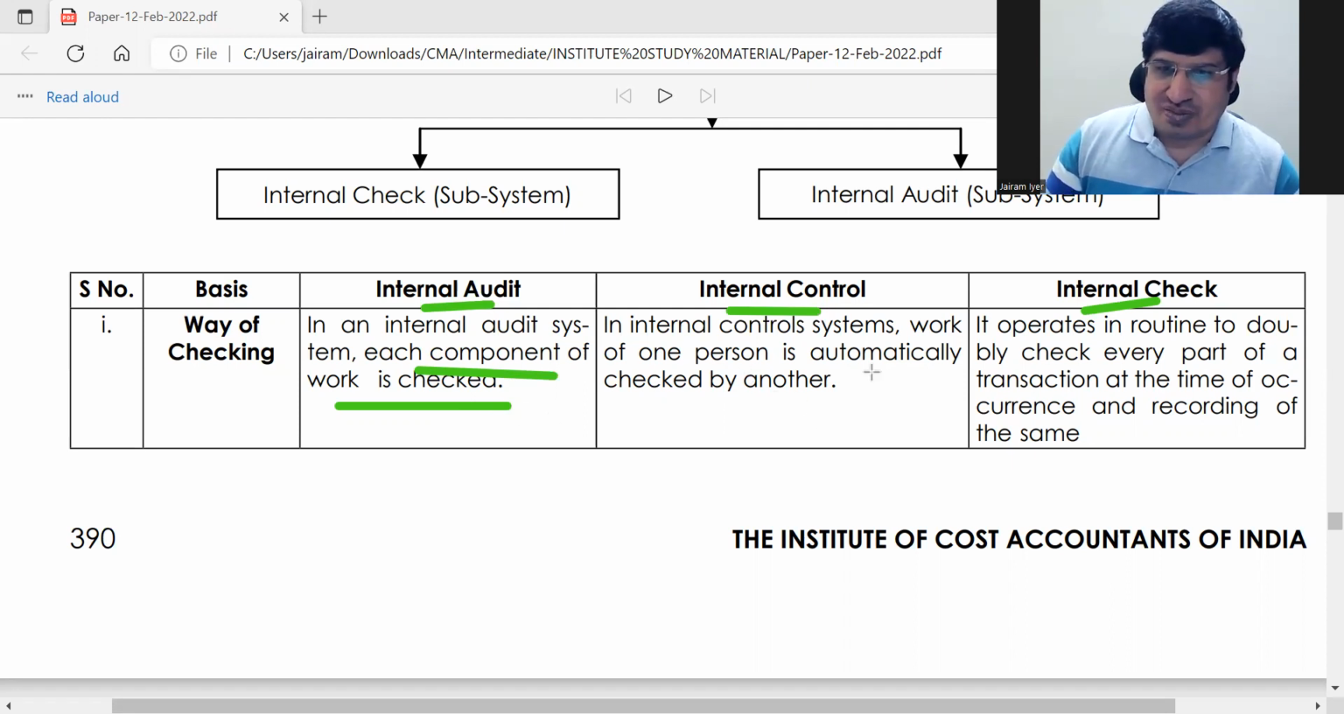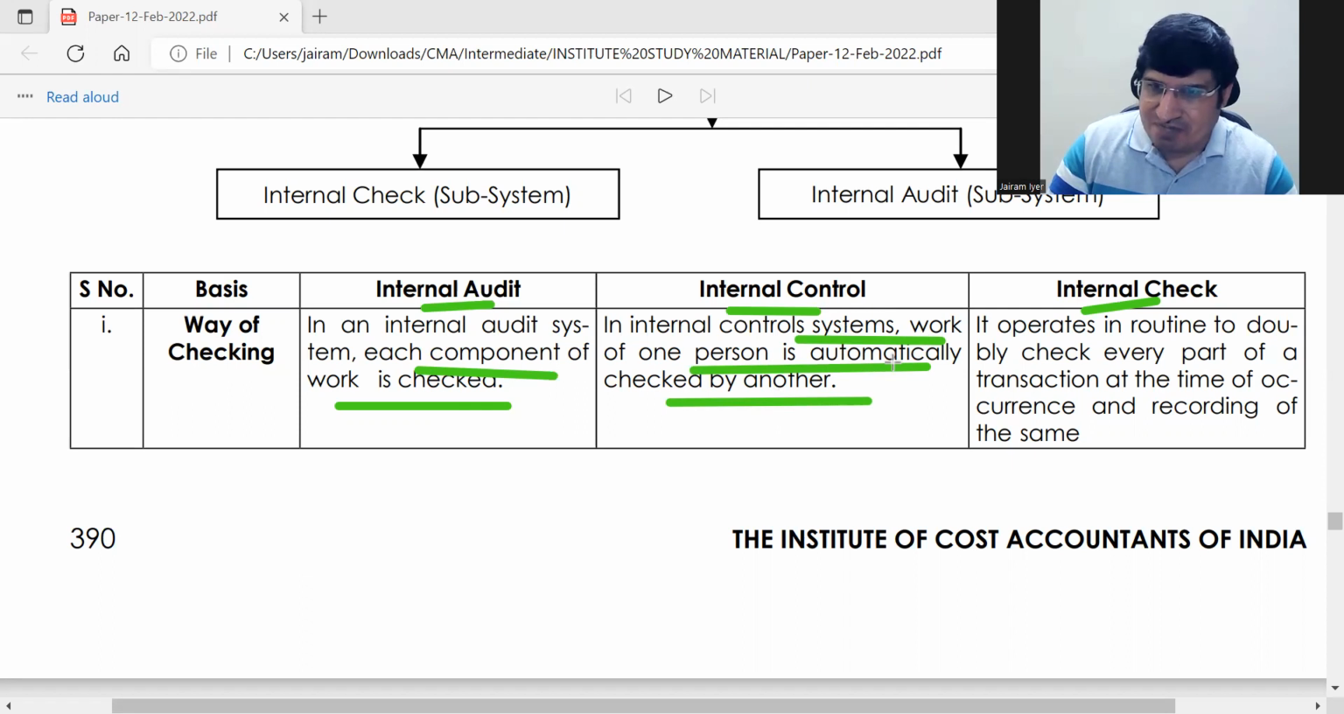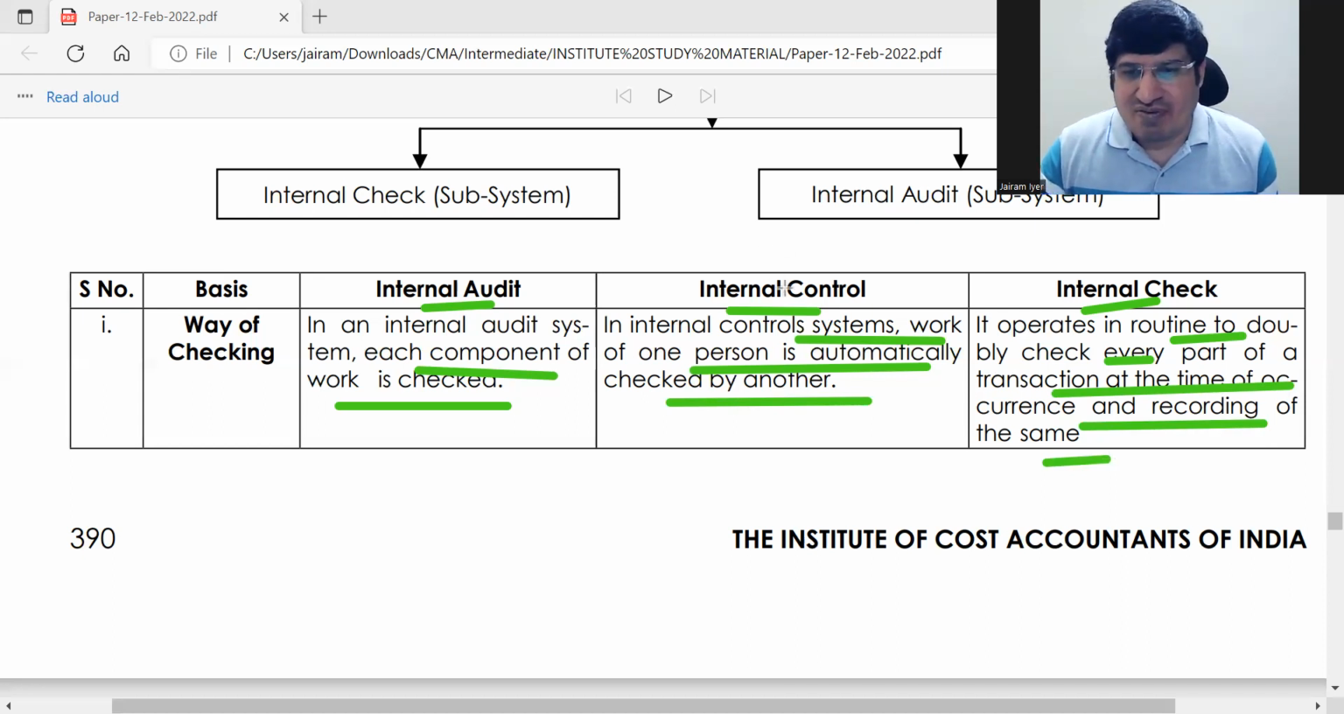Here, in the internal control system, the work of one person is automatically checked by another. Actually, this should be internal check here, where the work of one person is automatically checked by another person. And here again, it is a routine to doubly check every part of the transaction at the time of occurrence and recording. This sentence does not reflect internal control as much.